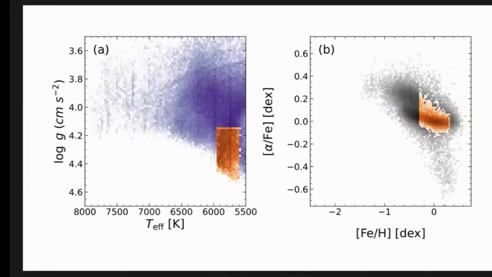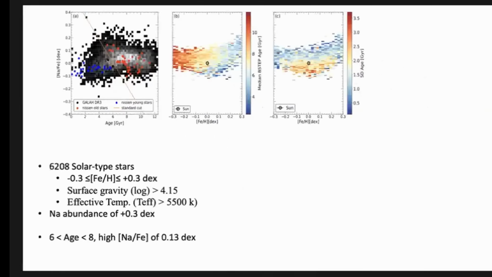And from the plot over here, which is the alpha ratio versus metallicity plot, with metallicity on the x-axis and the alpha ratio on the y-axis, you see that the solar type star, which is the star that we selected, is represented in orange. Yes, it falls within the thick and the thin disc distribution from the samples indicated over here.